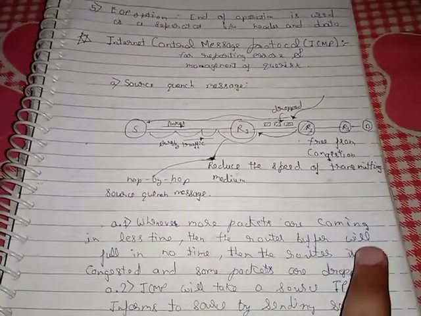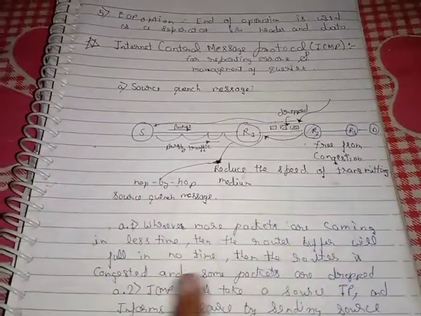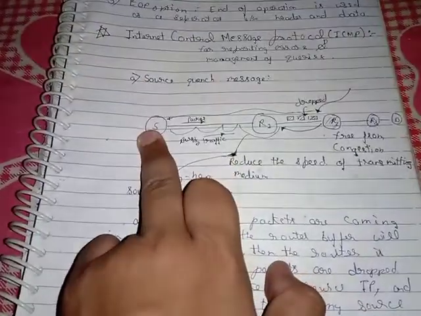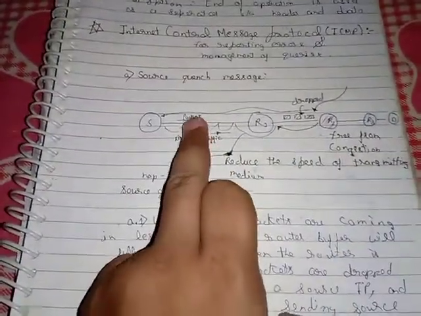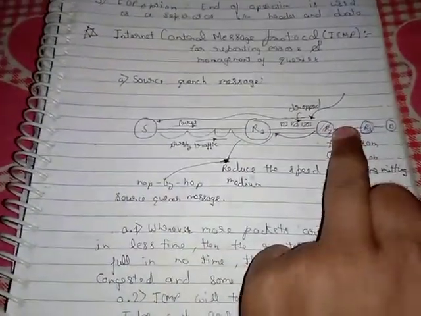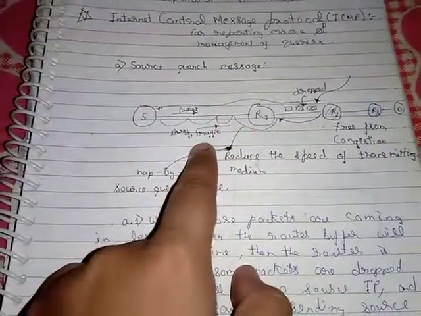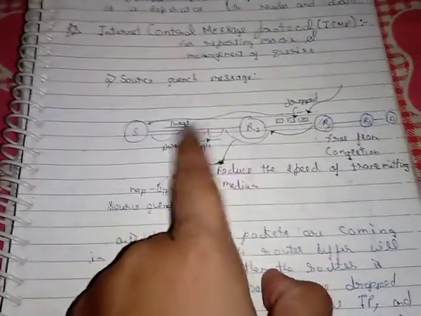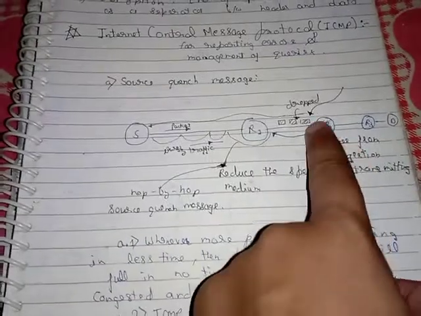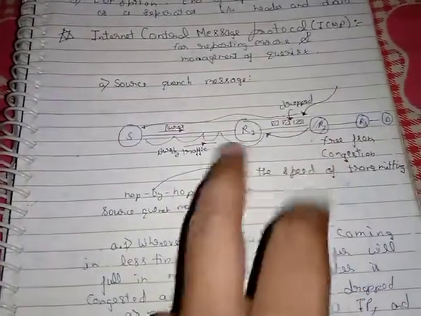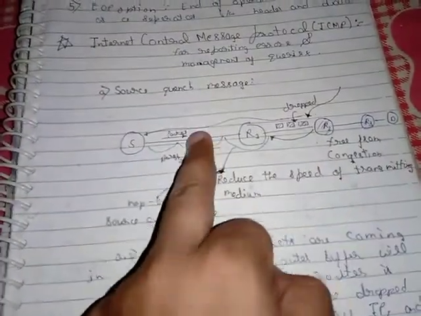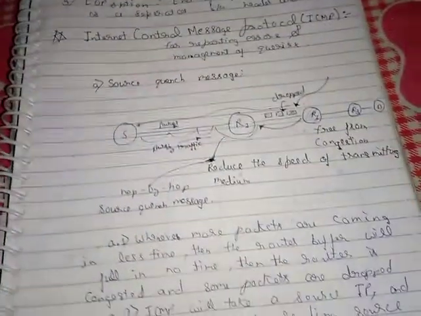Whenever more packets are coming in less time, the router buffer will fill in no time, then the router is congested and some packets are dropped. Suppose S is sending the packets to D by means of two or n different routers, and if there are a large number of packets and the buffer of R1 is full, then R1 will drop the packet, or if the buffer of R2 is full, then R2 will drop the packet. Actually, different routers may have different capacity, so the packet may get dropped at any point, R1, R2 and R3. So here comes the use of ICMP.